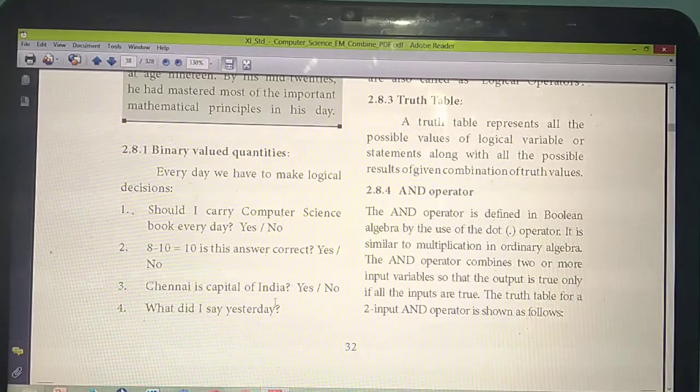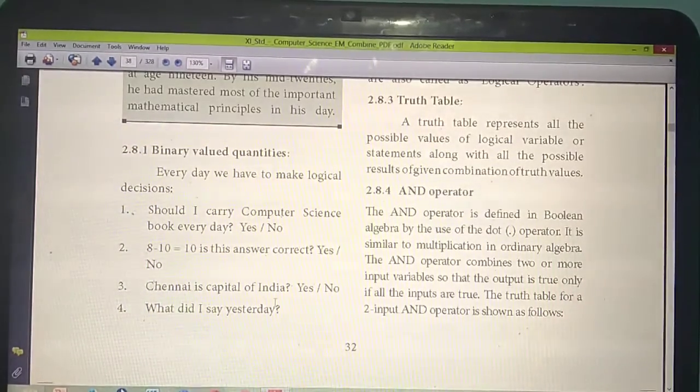In our daily life, we are making logical decisions. What do we mean by logical decisions? Already we have studied that Boolean has only two values. What are they? Either true or false, that means 1 and 0. 1 means true, 0 means false. Based on that, in our daily life we also take logical decisions.